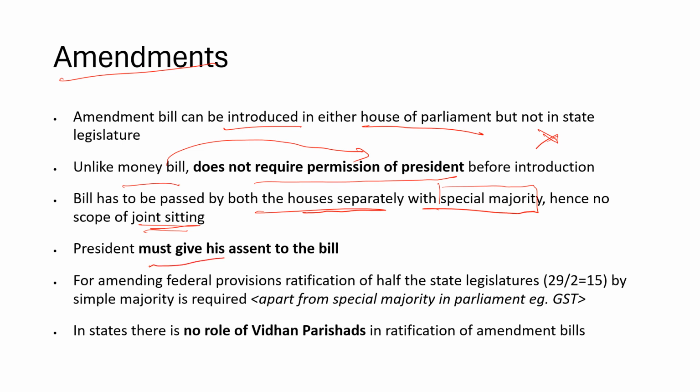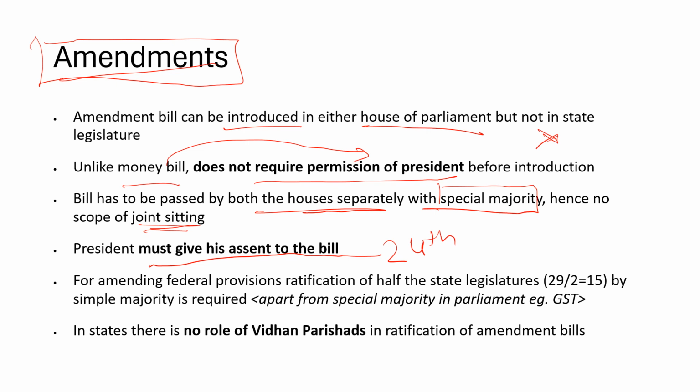And for the constitutional amendment bill, the president must give his assent to the bill. I think in the last video we discussed that in the case of a money bill, the president cannot send it back, but he need not sign the bill. But in case of amendment bills, the president has to sign. So this was in which constitutional amendment? Probably you can just find out. It is the 24th constitutional amendment that made it mandatory that the president must give his assent to amendment bills. Okay, let's move on.